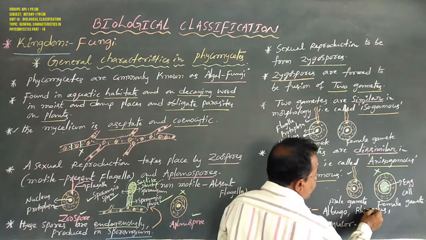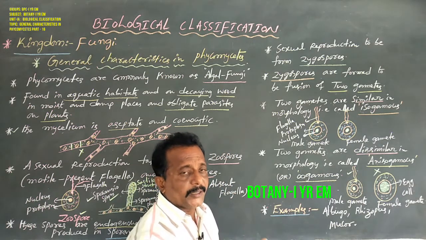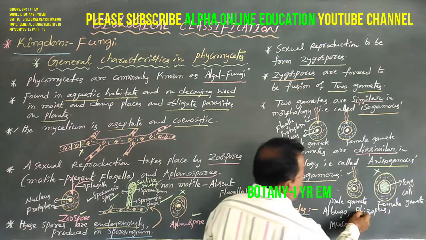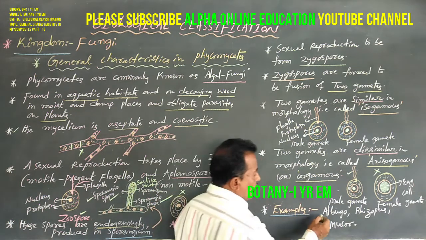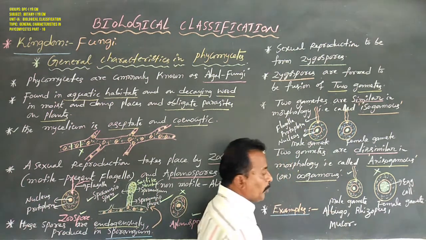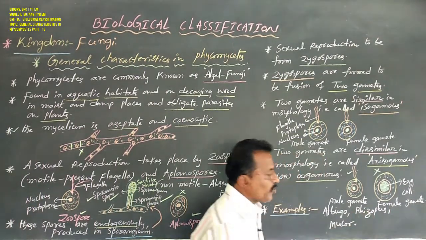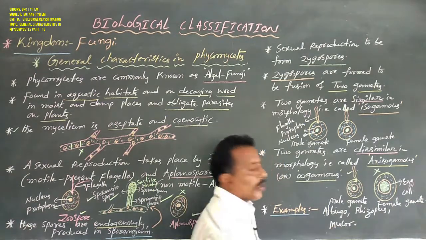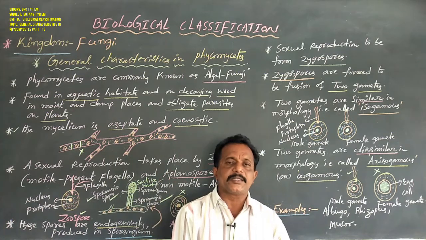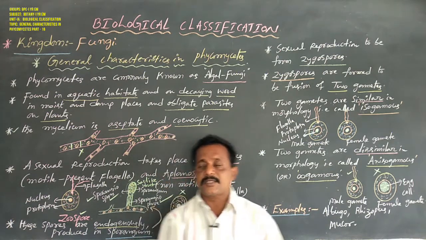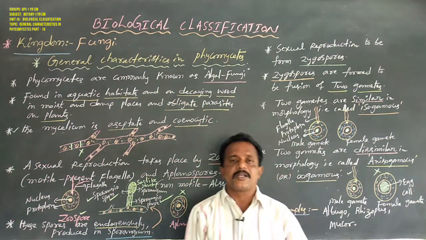Rhizopus infects food material such as bread, so black mold disease is caused by Rhizopus. Another example is Mucor. These are examples for the Phycomycetes class. So this is about the general characteristics of the Phycomycetes class. Okay, thank you.